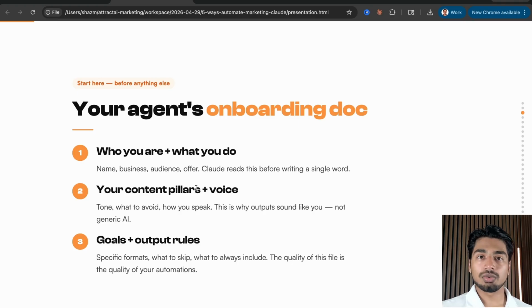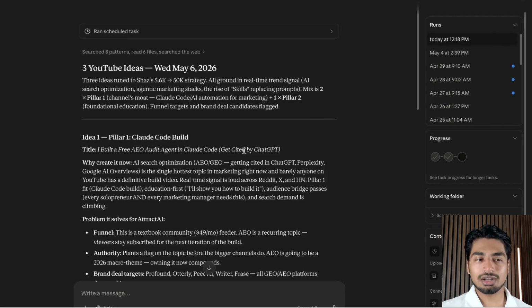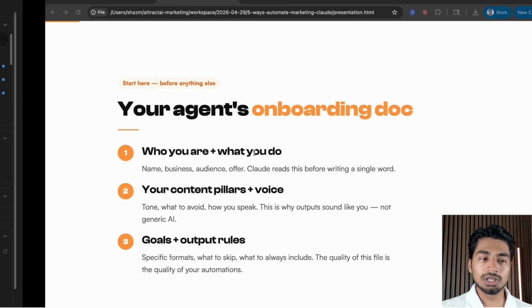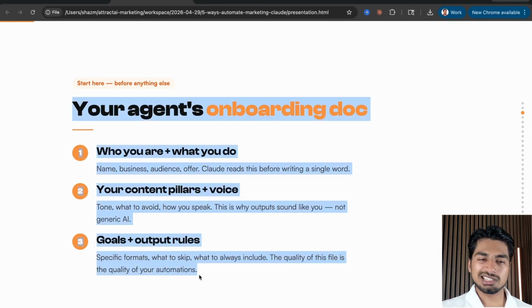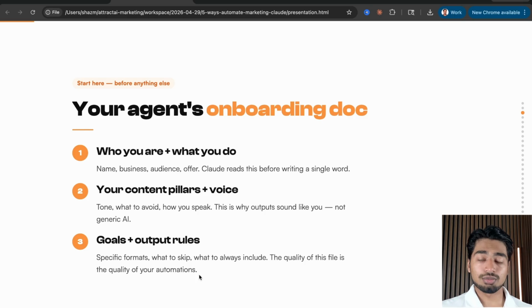That's the first thing you're going to want to do, because structuring the folders and how everything works together is super important to actually make sure that this is working. Because yes, this is powerful, and yes, I get an automation about this every single day, but if this is just slop and it's not helpful, then it's just clouding what's already a busy day for me. All right. So I want to make sure that what I'm getting every day is actually useful. And it all starts with just taking 60 minutes and putting together a good onboarding doc. So Claude serves your needs like you need it to.